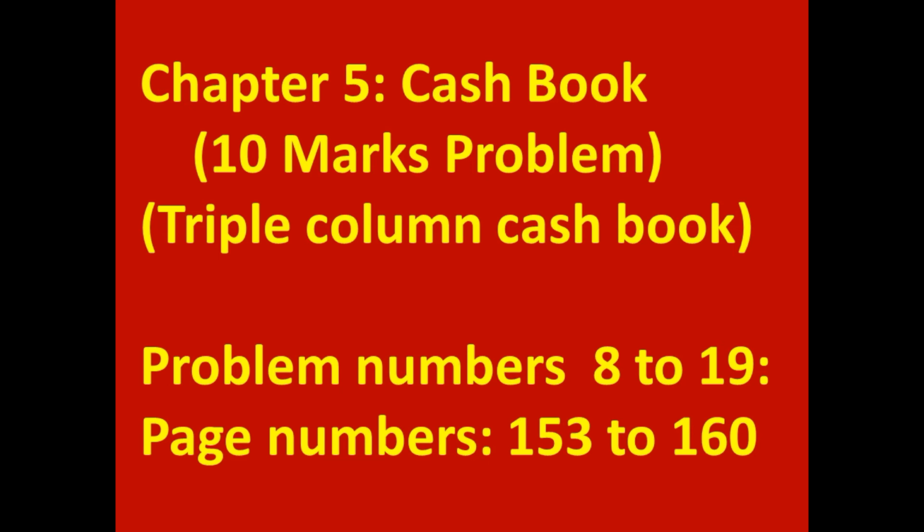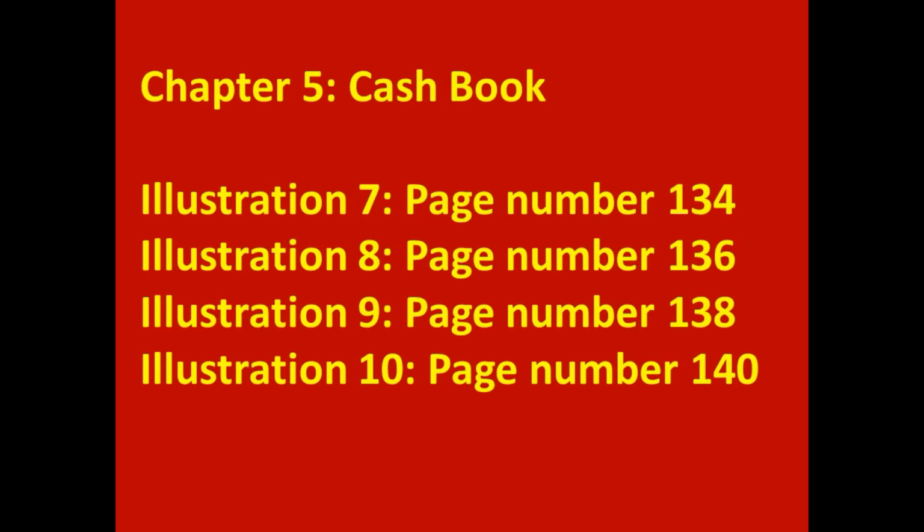Important problems are from 8th to 19th, textbook page numbers 153 to 160. Even illustration problems student has to learn. Illustrations 7, 8, 9 and 10 are important, and in textbook, page numbers are 134, 136, 138 and 140.